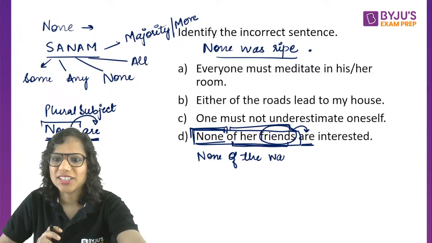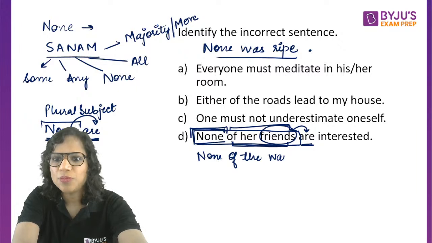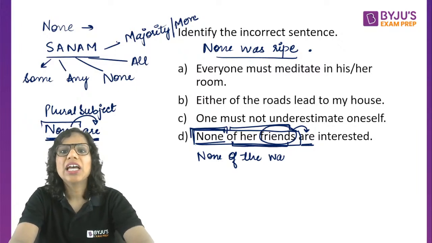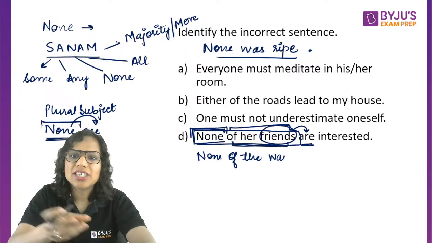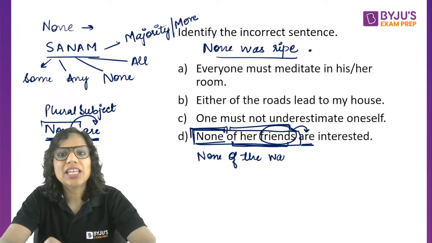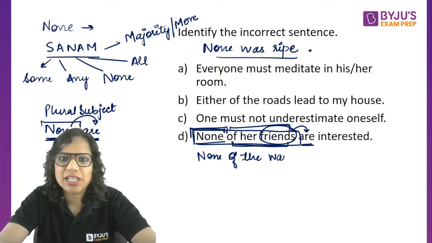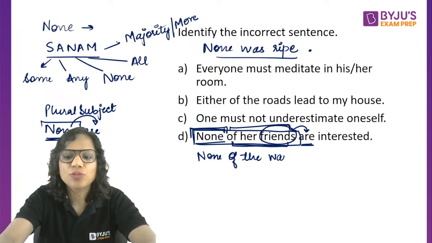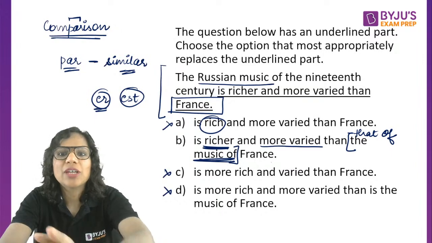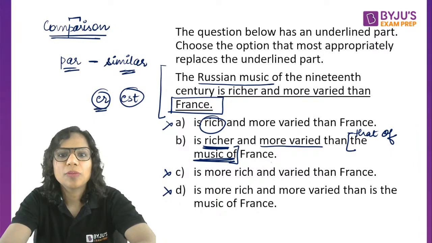All right. Yes. So I hope this is clear to everybody. I have addressed your queries also. Important topics for CMAT grammar. See, again, I cannot isolate some topics and say just do these and this will work for you. You can be asked anything under the sun that falls in the category of grammar. Any rule can be tested. Any part of speech can be tested. So, for instance, here I am testing you on pronouns, right? In the previous one, I was testing you on adjectives. So, don't confine yourself to certain topics only.